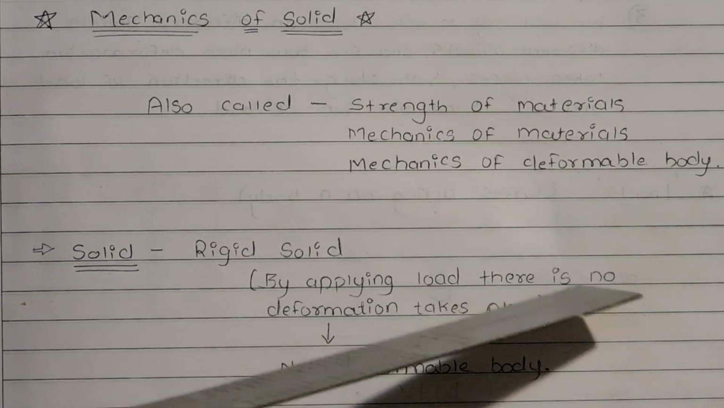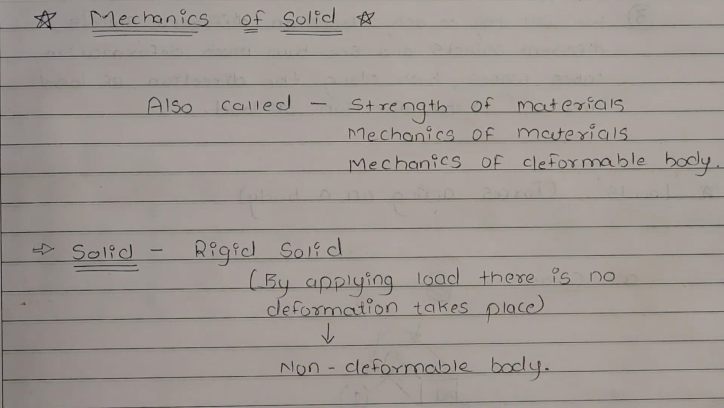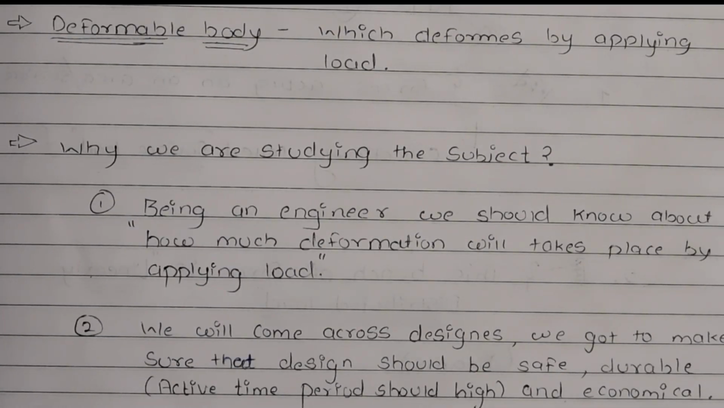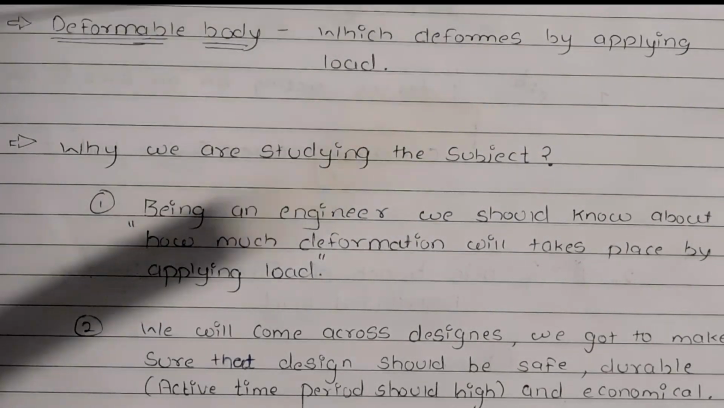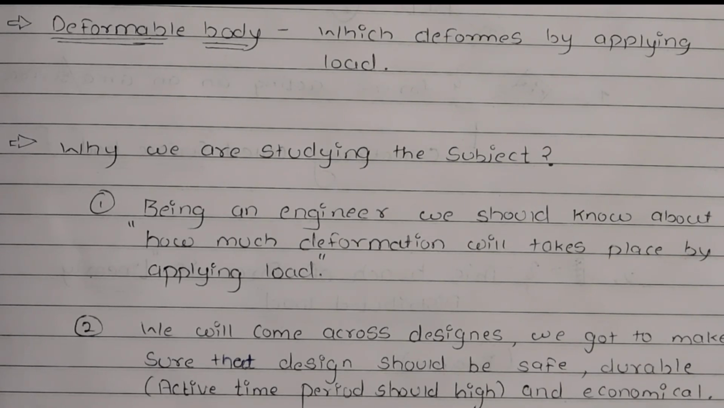By applying load, no deformation takes place. Now, what is the meaning of this word deformation? It simply means change in shape. When we apply load on a particular body, then there is no change in shape. Such type of solid is known as rigid solid, and such type of body is known as non-deformable body. Now, the second type of body is deformable body, which deforms by applying load. So in mechanics of solid, we are going to focus more on deformable bodies.